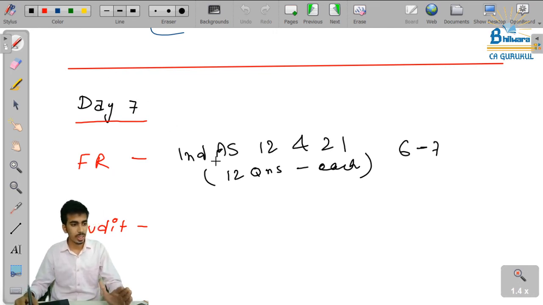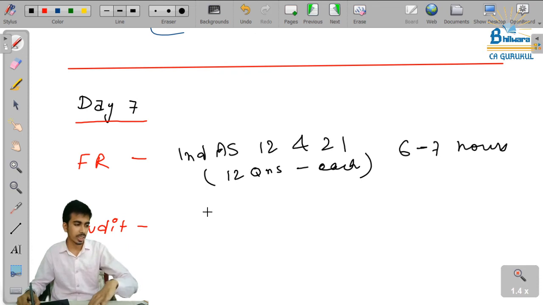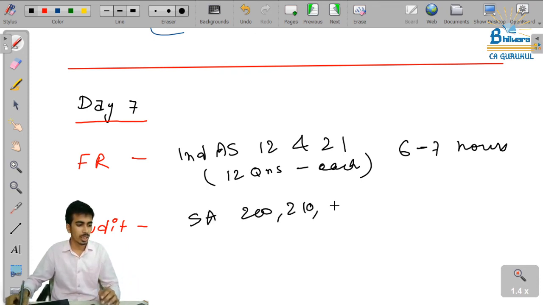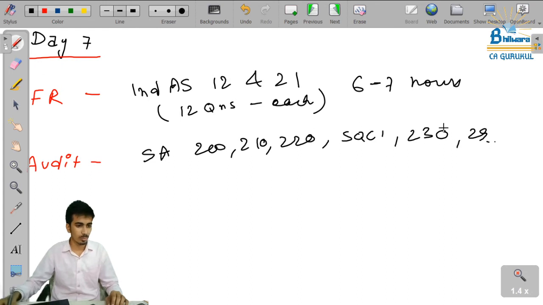In FR we are going to study Ind AS 12 and Ind AS 21, 12 questions each, so it will take around 6 to 7 hours only. So we have little spare time left from FR slot, so we will devote that extra time to audit. So we will study SA 200, 210, 220, SQC 1, then 230, and then 299. We have roughly around 21 questions to cover.